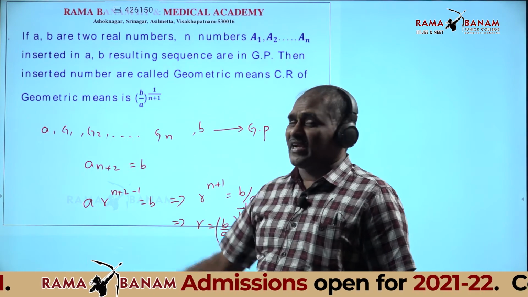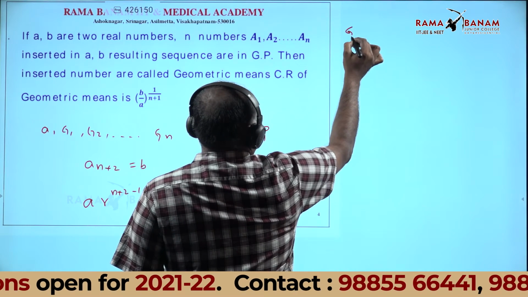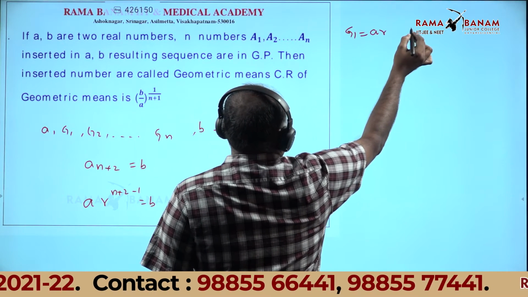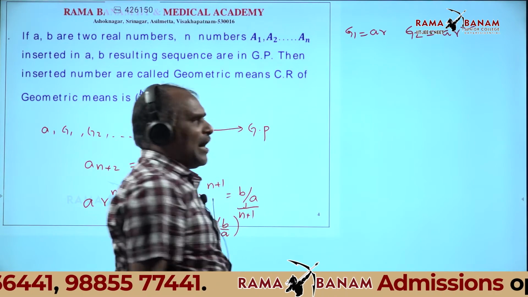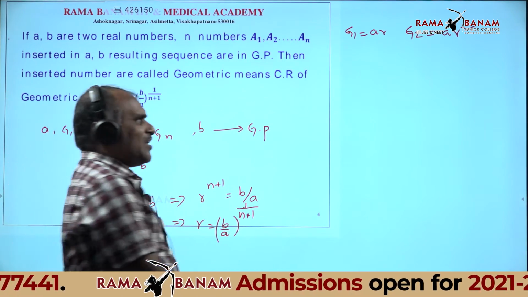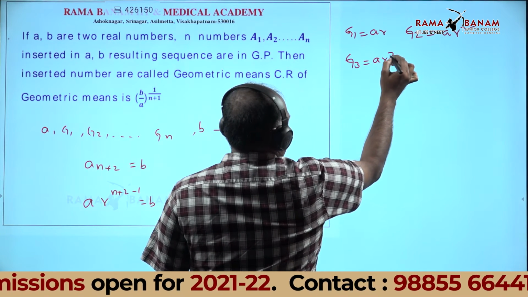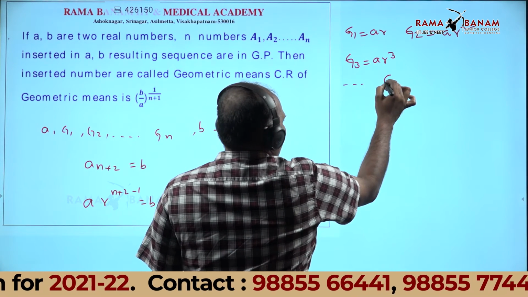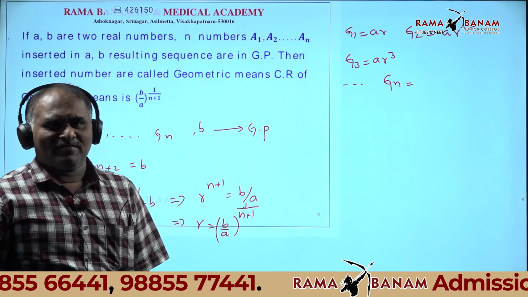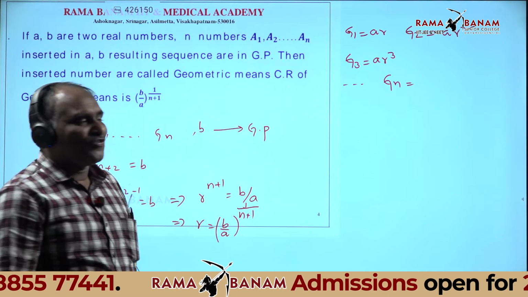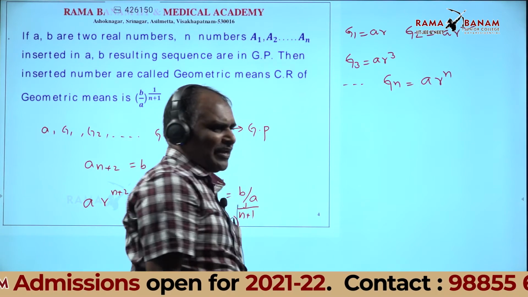Generally in geometric progression, what is the first term? A. What is the second term? AR. That means G1 is equal to A into R. G2 is equal to A into R square. G3 is equal to A into R cube, etc. What is Gn equal to? A into R power n. Very good.